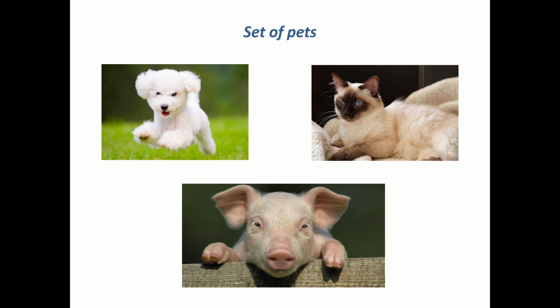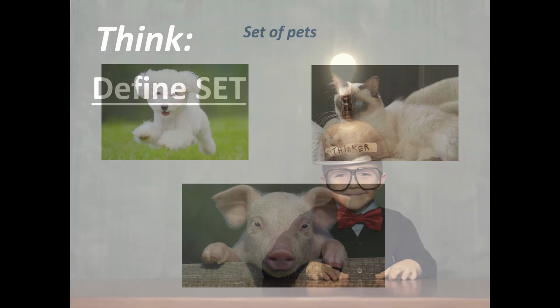But someone would argue that a pig is a pet because that's true. For others, a pig might be a meal for them, but the pig might be a pet for others. So somehow there's confusion again. There's debate. We argue on whether a pig is part of this set or not.